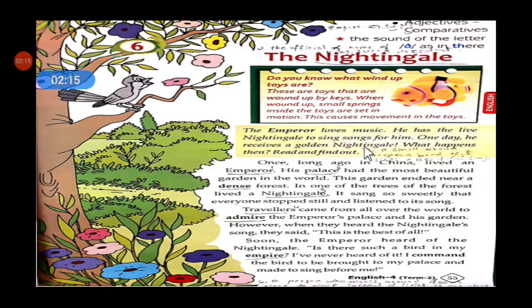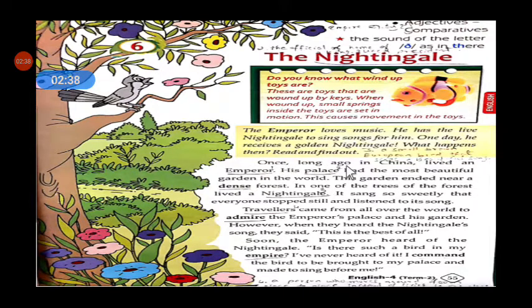See, one day what happens? He receives a golden nightingale, which is made up of gold. Then let us see what happens when he received a golden nightingale. Let me read and explain.